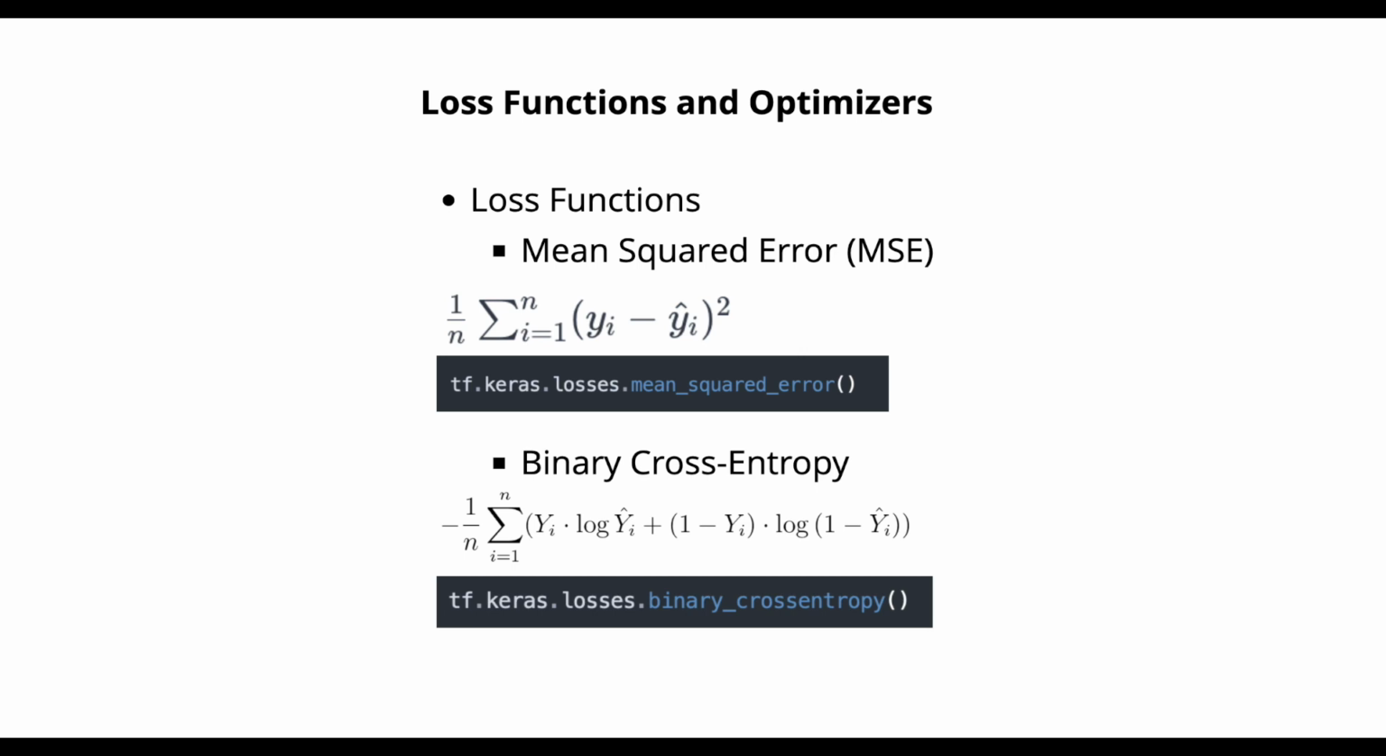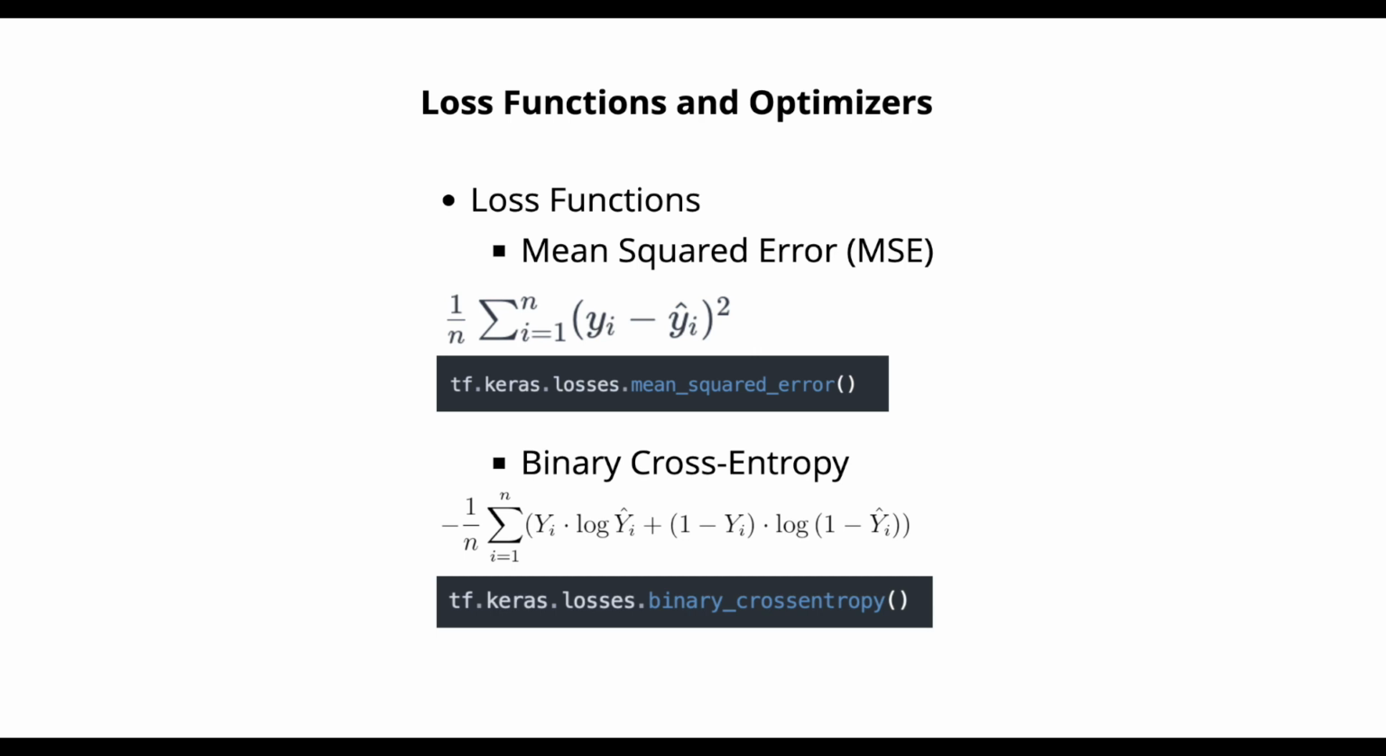The loss function quantifies the discrepancy between the predicted outputs of the model and the actual labels or targets. They are used to evaluate the performance of the model during training and guide the optimization process. The common loss functions look something like this.